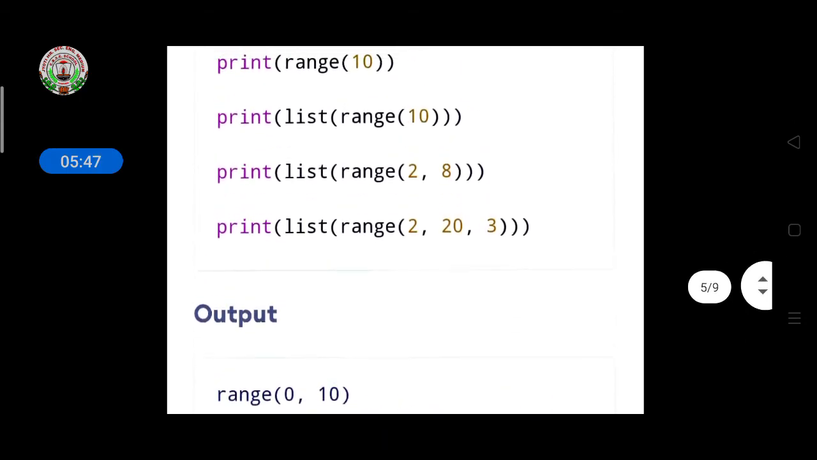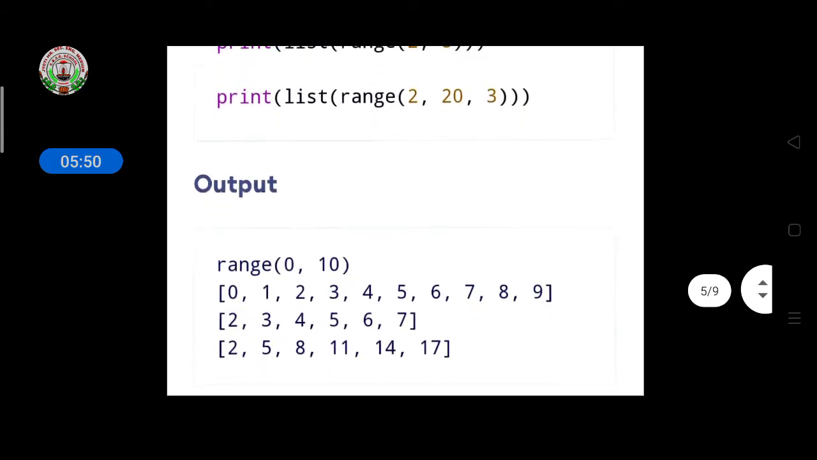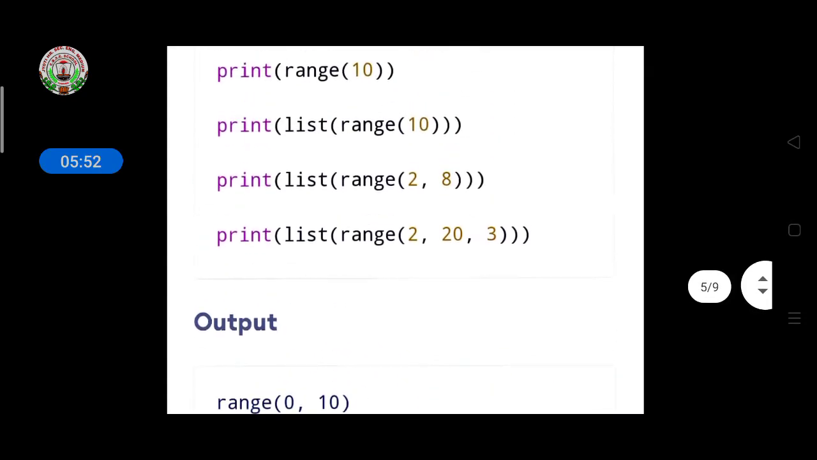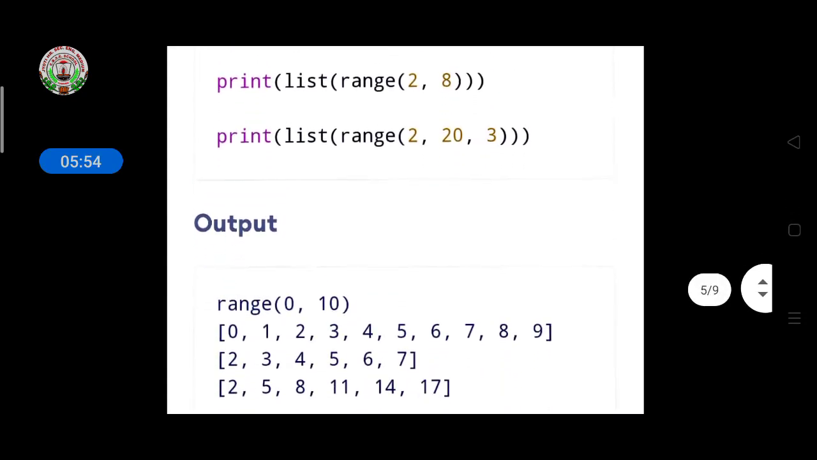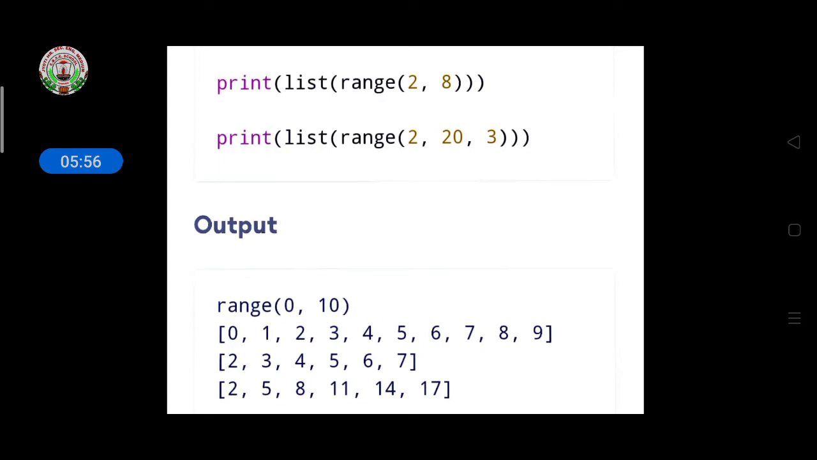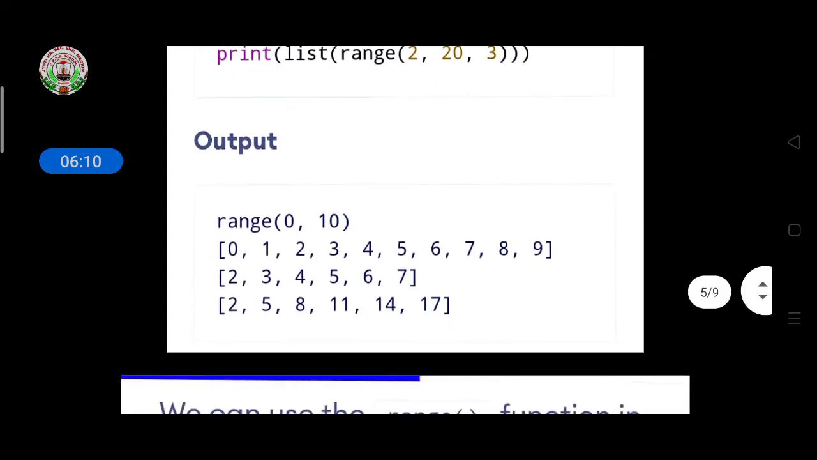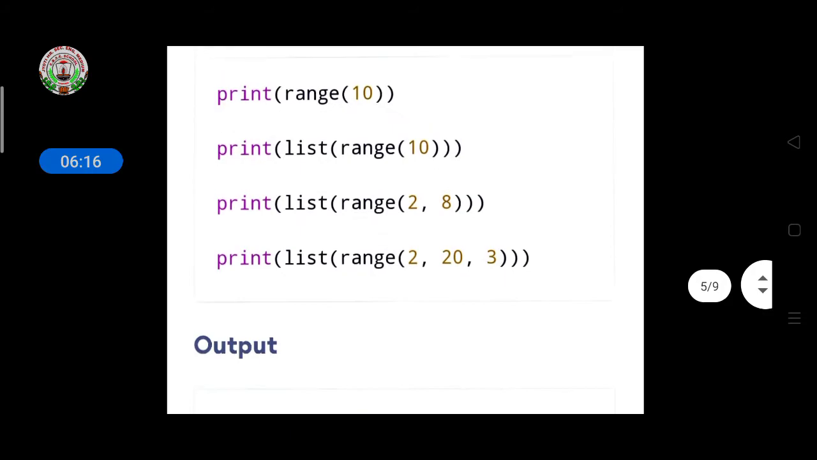Here first 0 to 10 is given, then the second 0 to 9 is shown, then 2 to 7, which means the range between 2 and 7: 2 it will print, and then up to 7 it will show. Then list of 2, 3 is given, so it means start from 2 and end at 3.